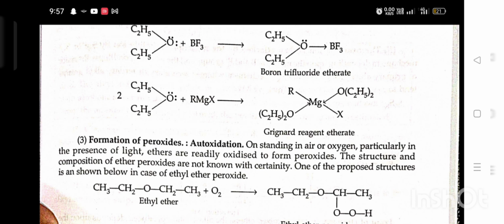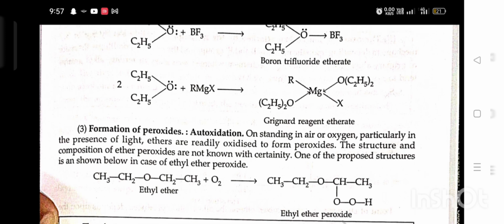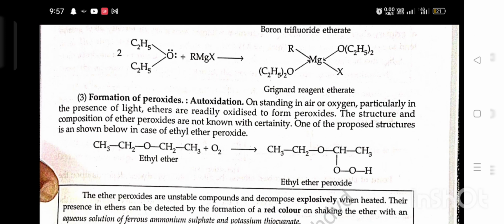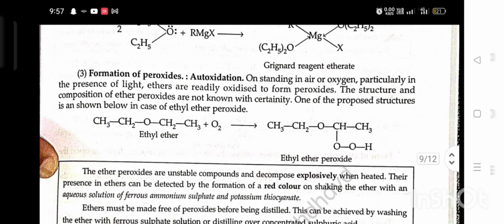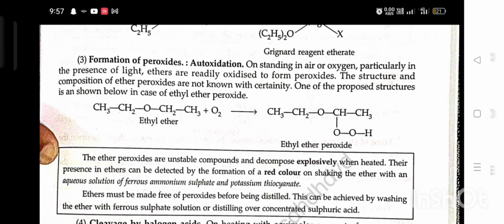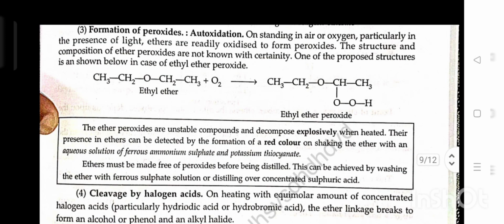Third, formation of peroxide or auto-oxidation. On standing in air or oxygen, particularly in the presence of light, ethers are readily oxidized to form peroxides. The structure and composition of ether peroxide are not known with certainty. One of the proposed structures is shown below in the case of ethyl ether peroxide. Ethyl ether plus oxygen gives ethyl ether peroxide. The ether peroxides are unstable compounds and decompose explosively when heated.